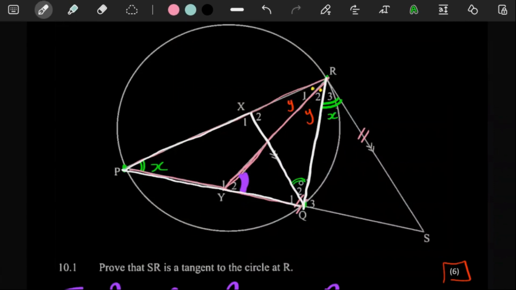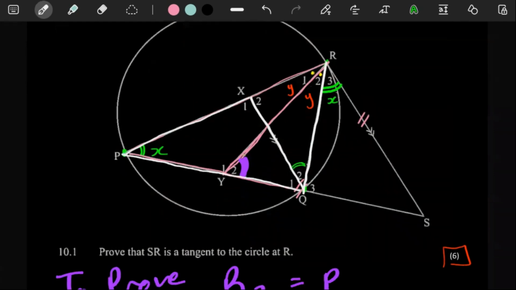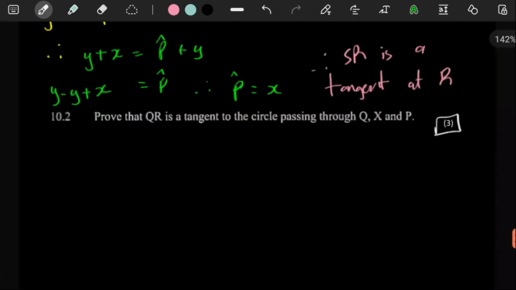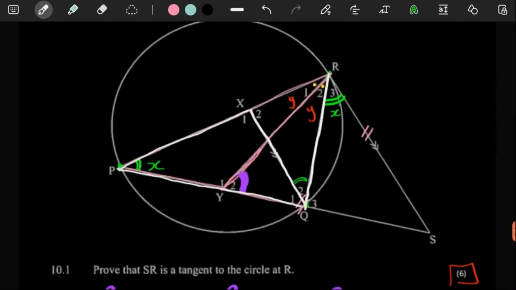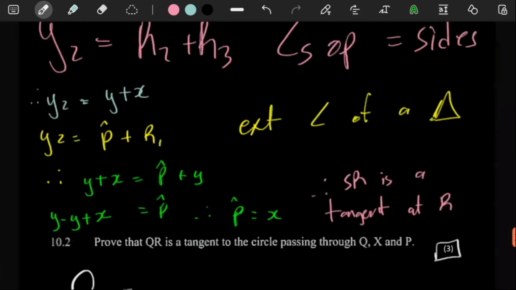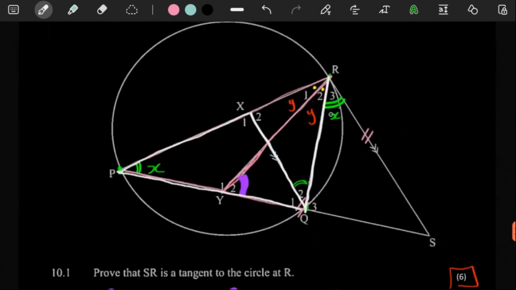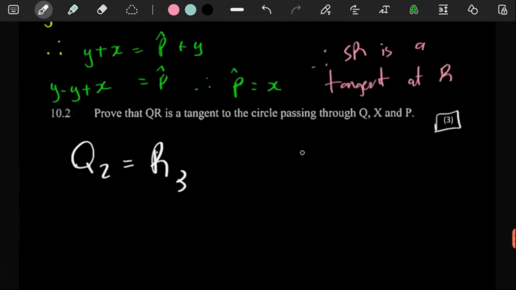So as long as these are equal, then it means that these are also equal. But let's just tell them that. So here we can say Q2 is equal to R3. This is equal to that because of alternating angles.